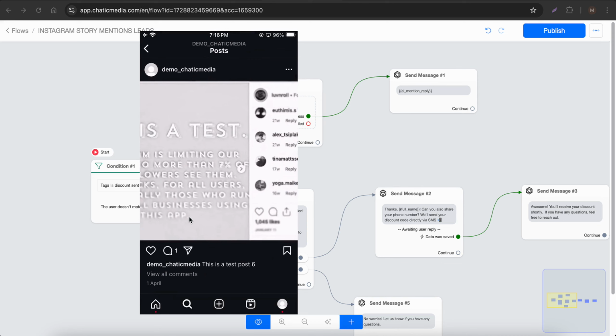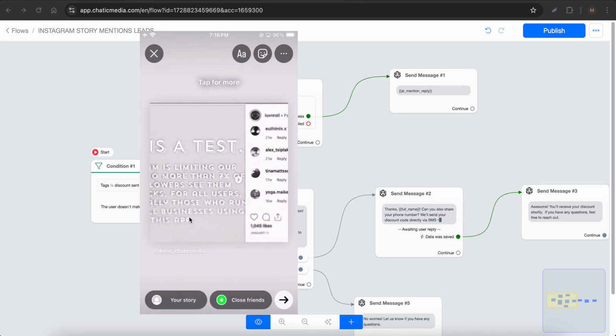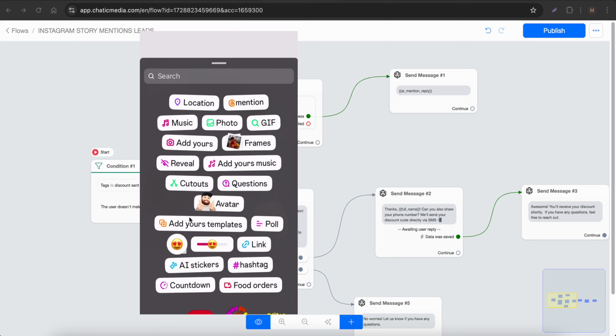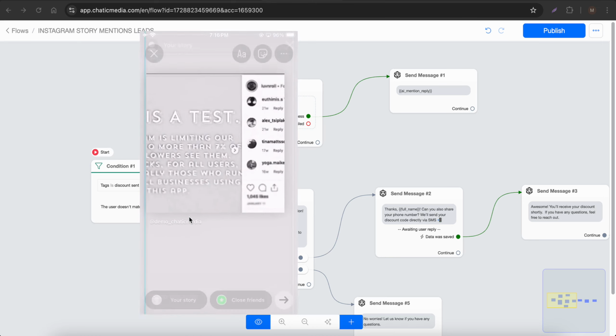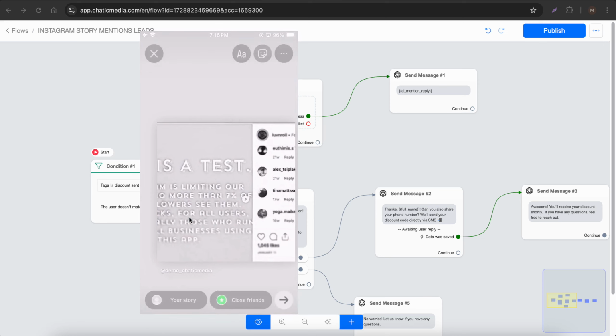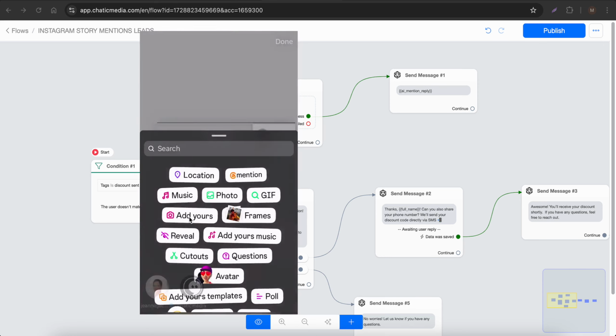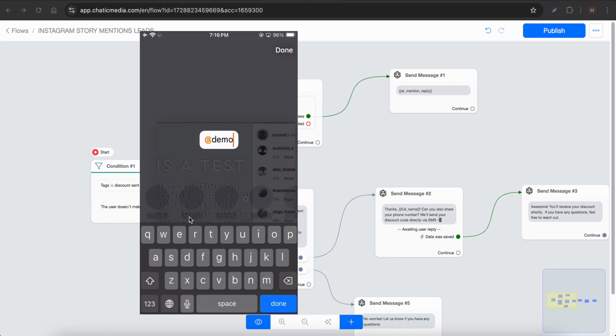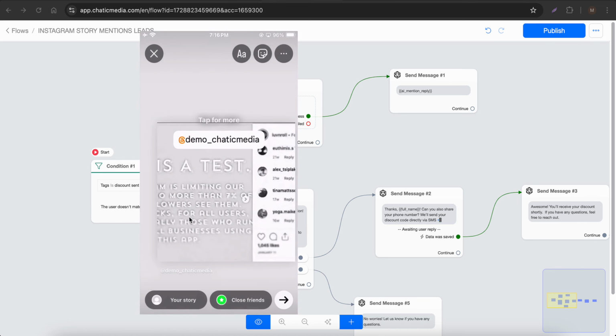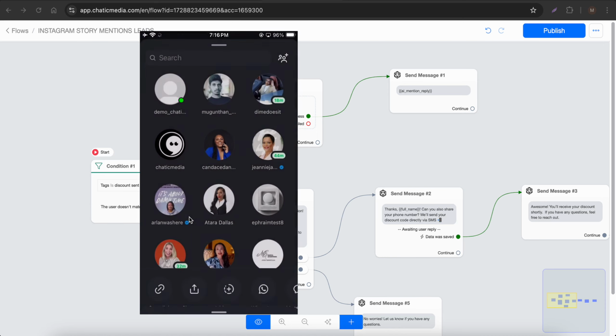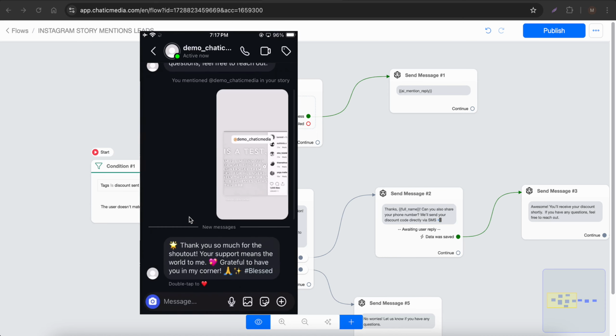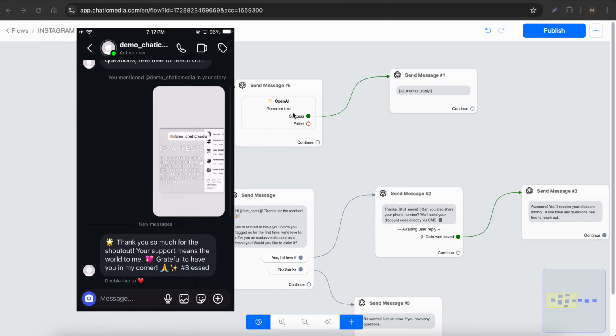Let me open this particular post, share this on the stories, and mention the profile demo Chatbot media. Let me make sure we are mentioning this particular profile, and let me type demo Chatbot media. All right, let me post this story. Story has been added, and as you see, this time we received a different message. It says, "Thank you so much for the shout out. Your support means the world to me. Grateful to have you in my corner. Blessed." This time the message is generated using the AI.